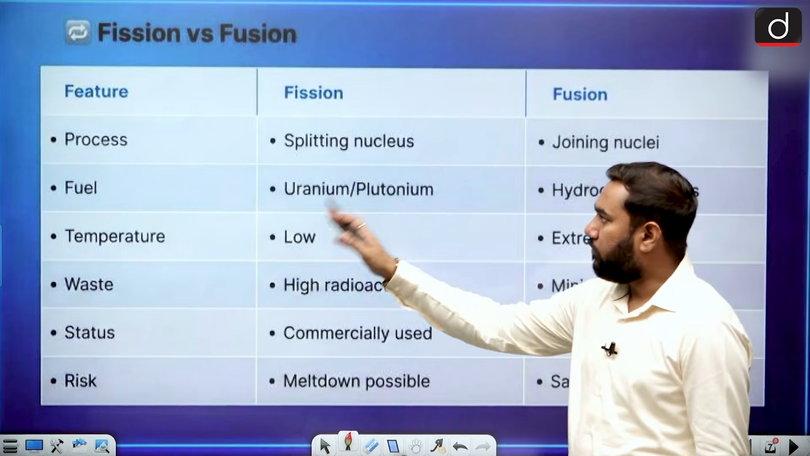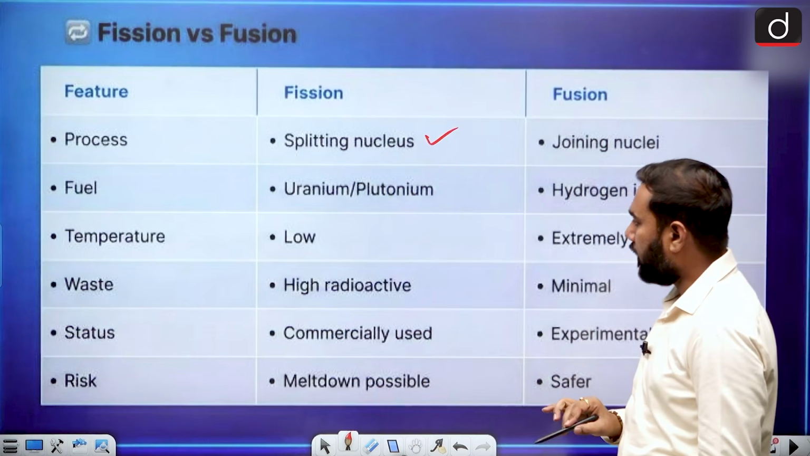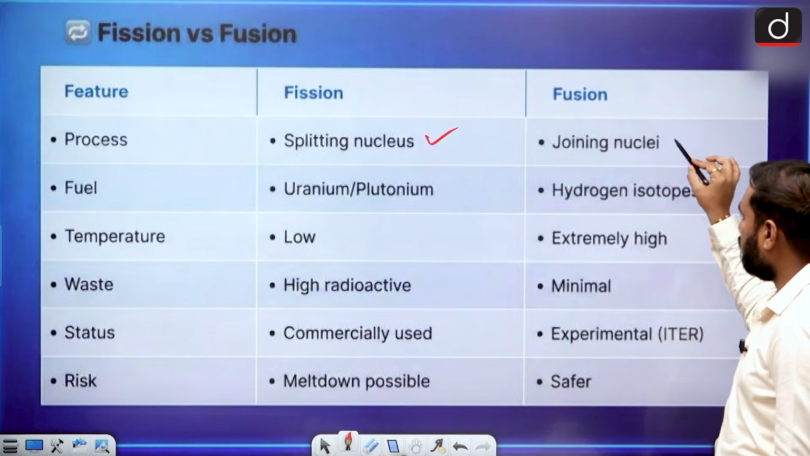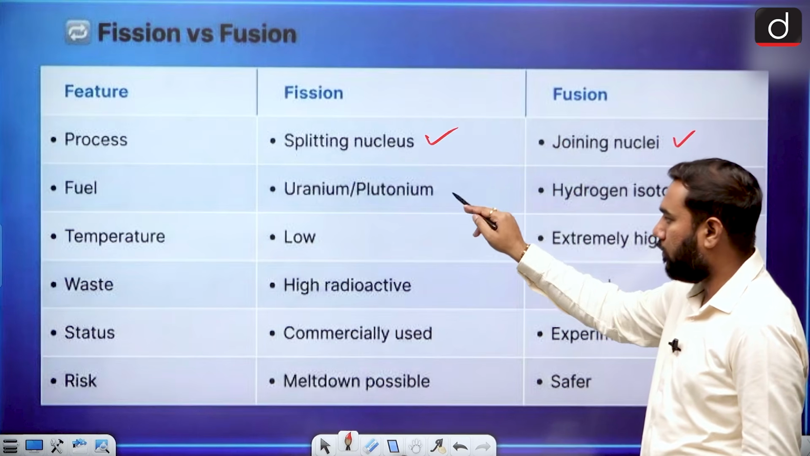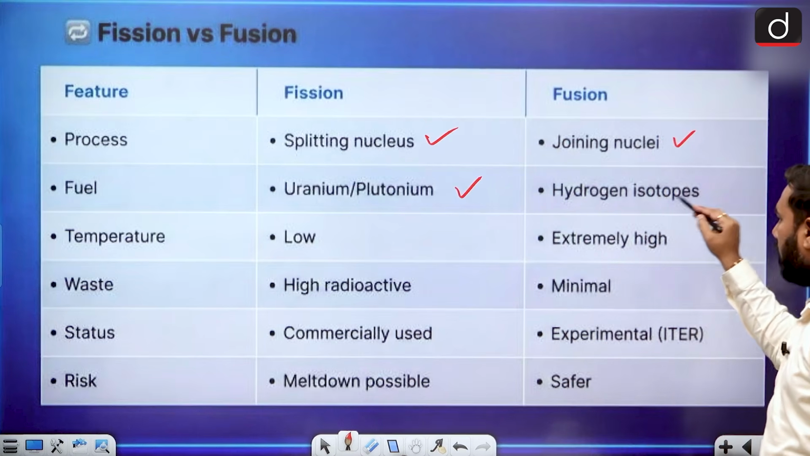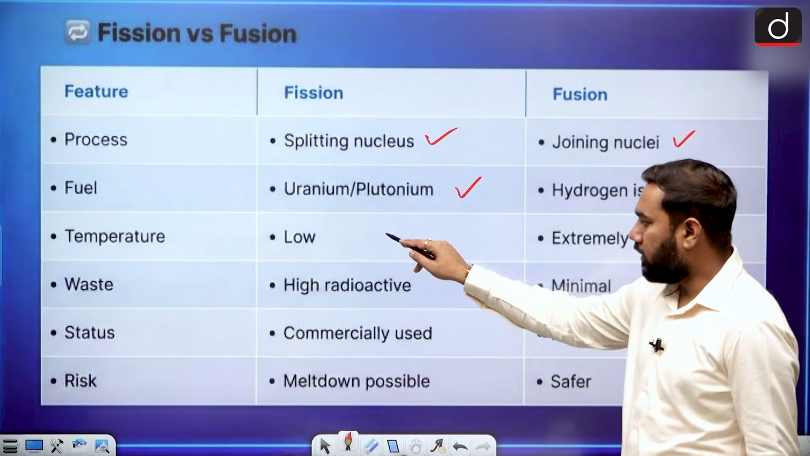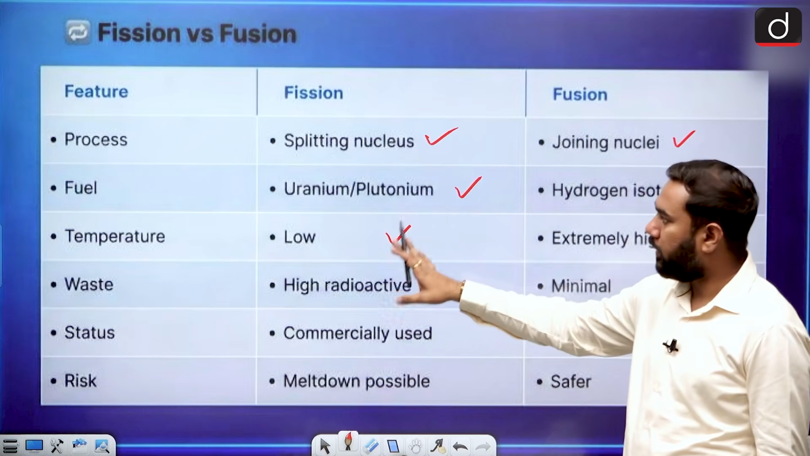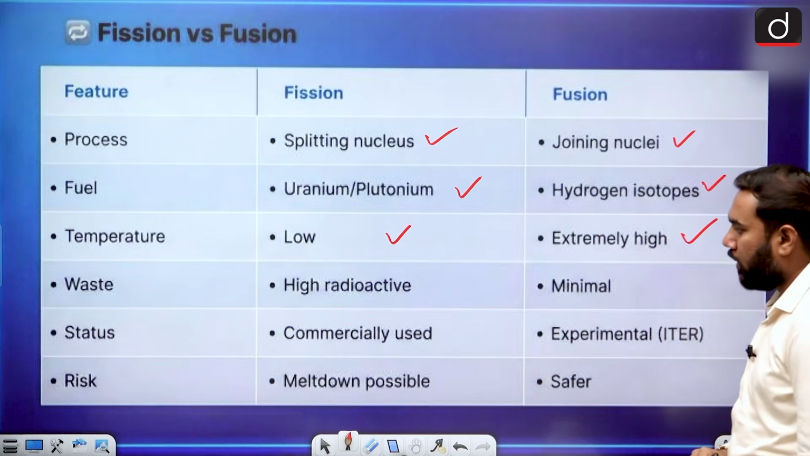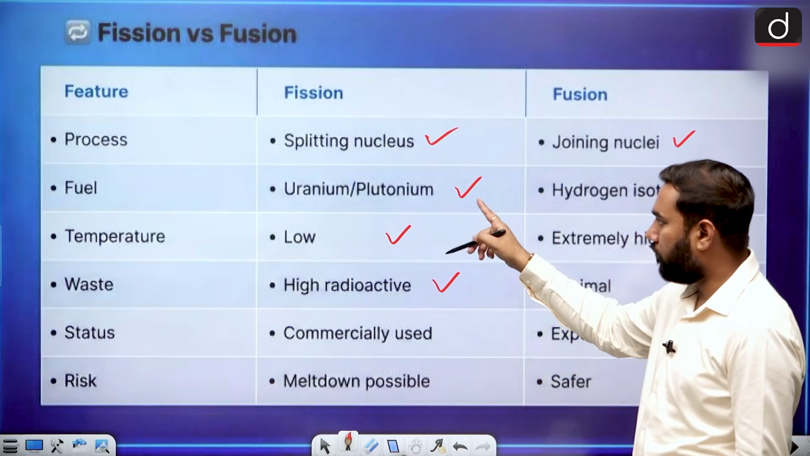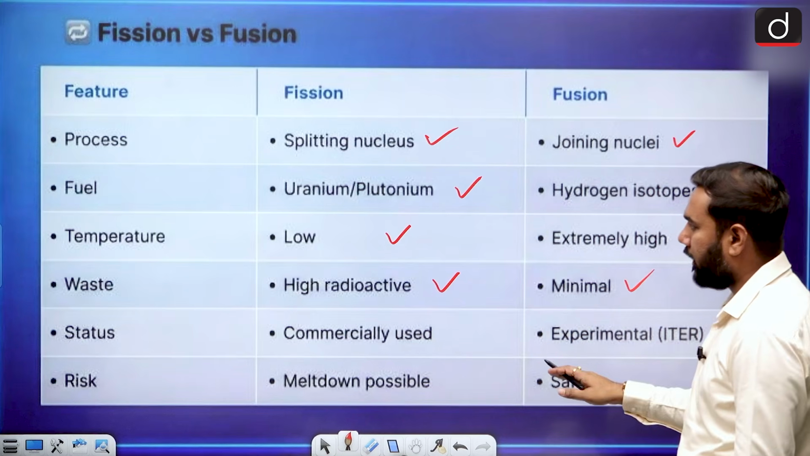When we compare the fission reaction with the fusion reaction, you know that fission is based on splitting the nucleus, but fusion is based on joining the nucleus. In a fission reaction, the fuel is always uranium and plutonium, and in this part we are using the hydrogen isotopes, that is your deuterium and tritium. Low temperature is needed for fission, but fusion uses extremely high temperature. High radioactive waste comes out in your fission reaction, but it is low in your fusion one.